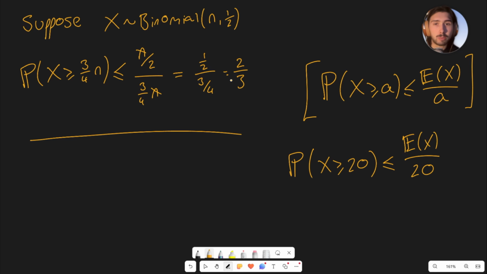And of course, you can come up with more powerful things than this, as I say. But stay tuned for those. We're going to look at things like Chebyshev's inequality, the Chernoff inequality, Hoeffding's inequality, and so on and so forth in the future. And they get progressively better at this. But Markov's inequality is an incredibly important thing.